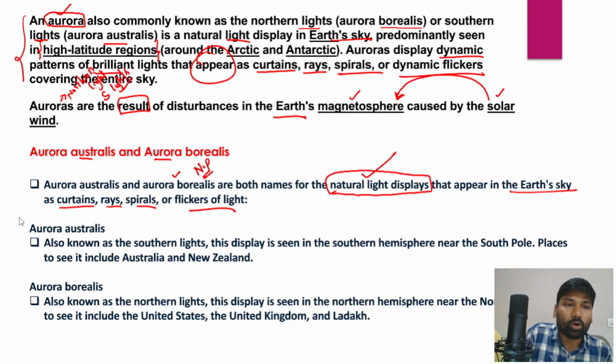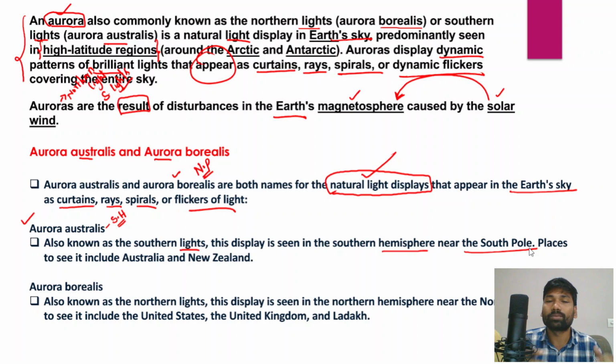And when we talk specifically about aurora australis, these are also known as the southern lights, because aurora australis appear in the southern hemisphere in the southern pole region. The aurora australis display is seen in the southern hemisphere near the south pole of the planet Earth. And the places where we could observe these aurora australis include Australia and New Zealand, right? So I hope you have understood aurora australis.